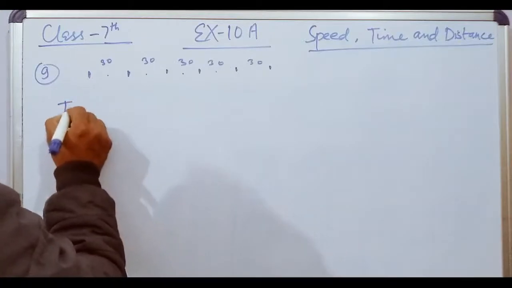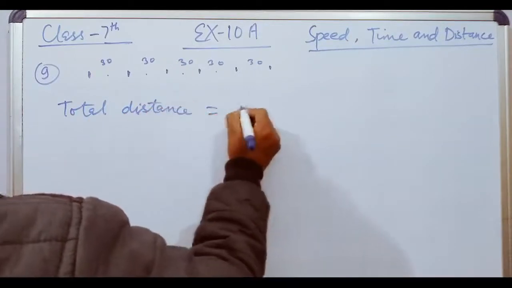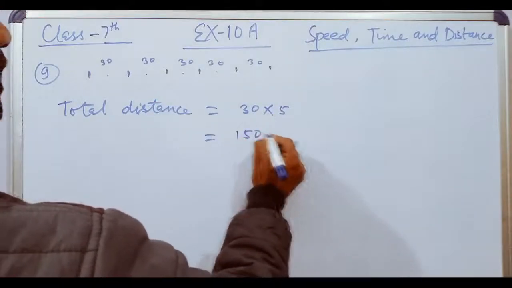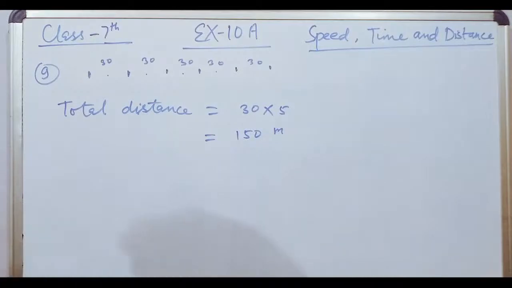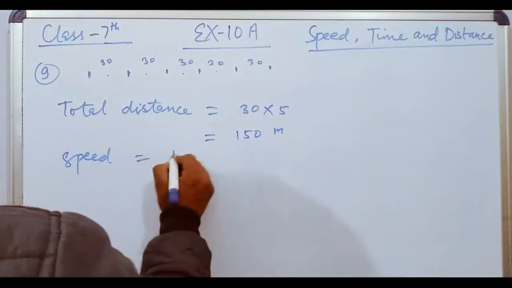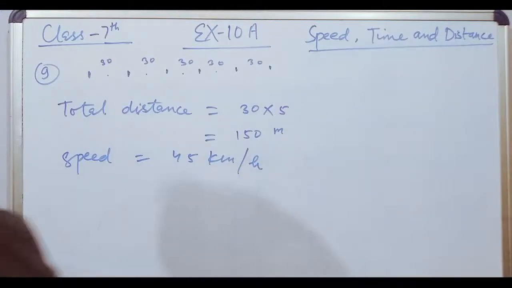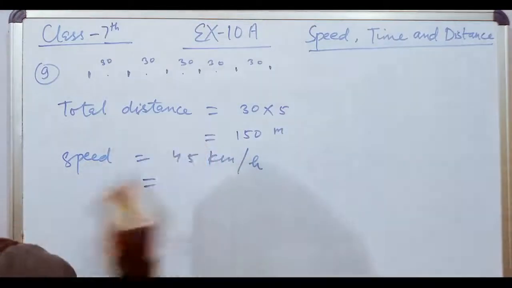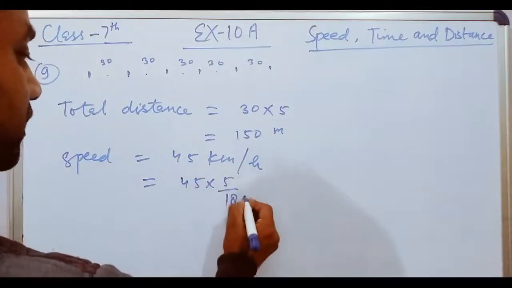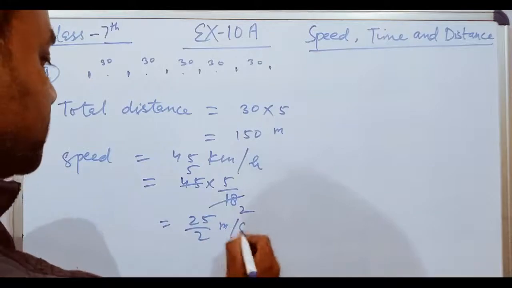1, 2, 3, 4, 5. So total distance equal to 30 into 5 equal to 150 meter. Okay. And speed of car equal to 45 kilometer per hour. So we have to find the time. It is in meter, so convert it into meter per second. 45 into 5 upon 18, 9 2s are 9, 5 5s are 25, it is 25 upon 2 meter per second.